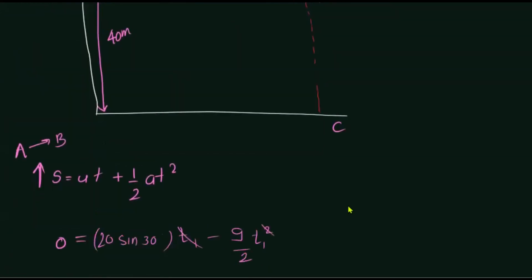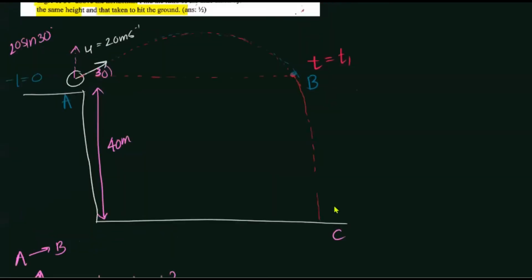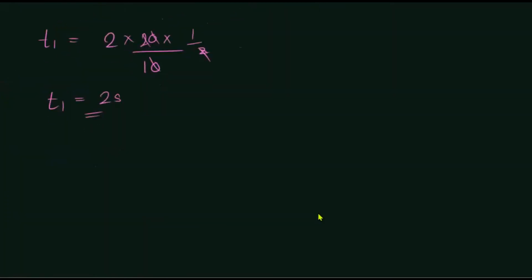The point where it hits the ground, let us assume it to be C. So yes, let us assume this point as C. In that case, we need to find the time taken by the projectile to reach from A to C along this path. So yes, let us try to find it. From A to C motion.